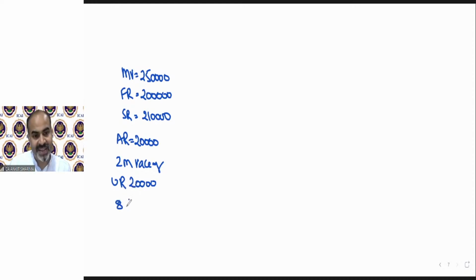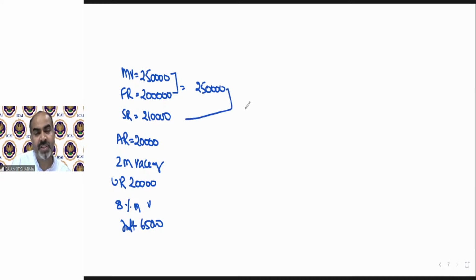Municipal tax, it says 8% of municipal value. Interest given in the question is 65,000. Clear? Now municipal value and fair rent, whichever is higher, it will be 2,50,000. Then between 250 and 210, whichever is lower is 2,10,000.